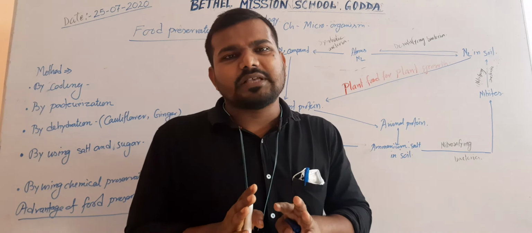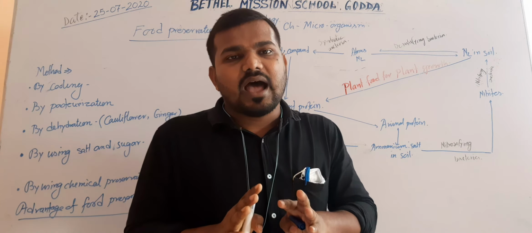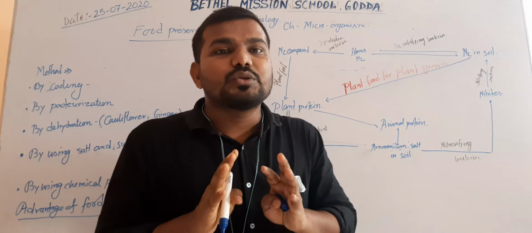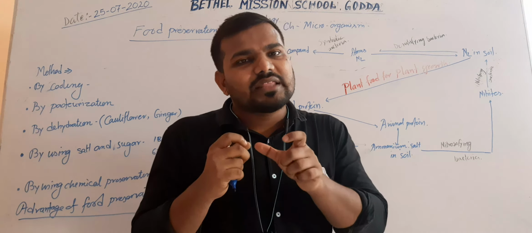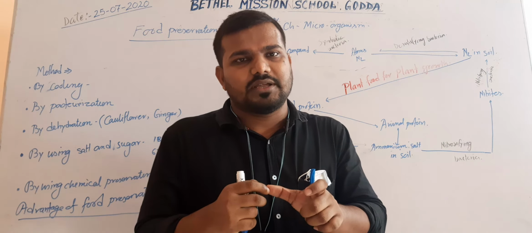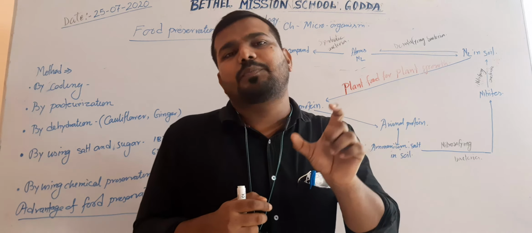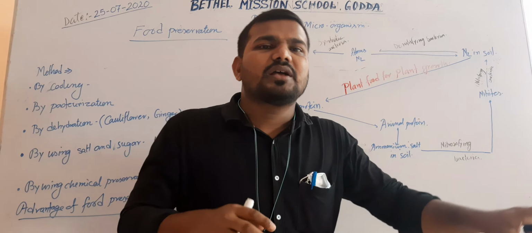The artificial way to fix nitrogen is chemical fertilizers. Most farmers use chemical fertilizers like urea and ammonia, which are all nitrogenous fertilizers. When the farmer uses these types of nitrogenous fertilizers, they are adding nitrogen to the soil.